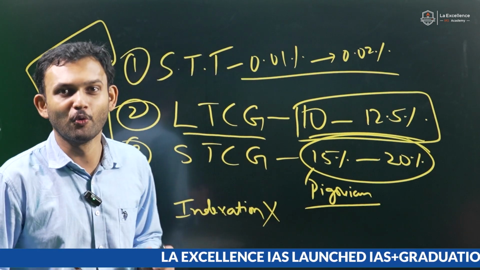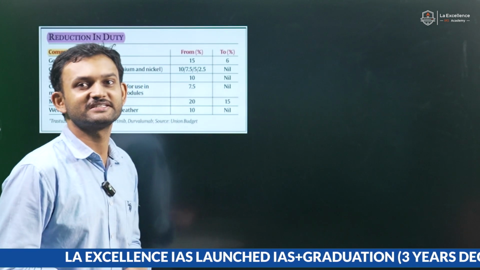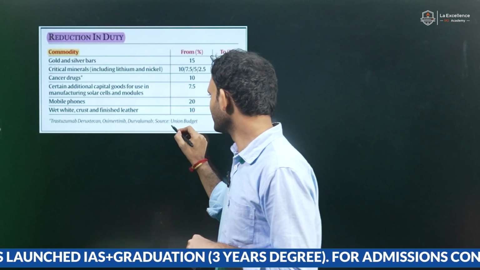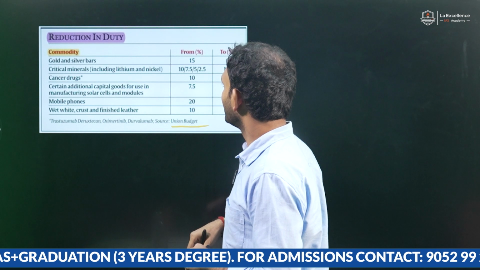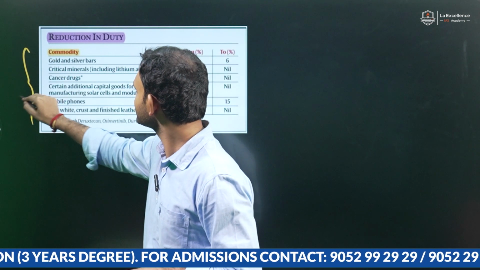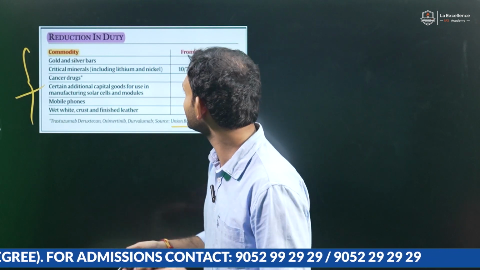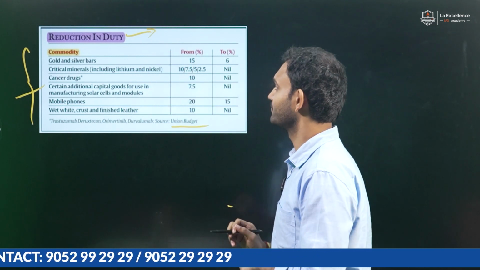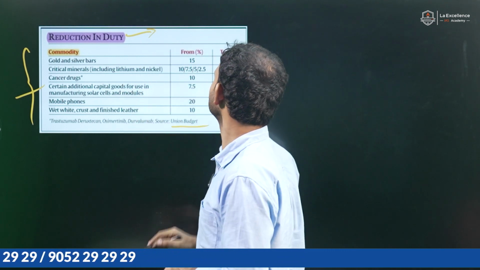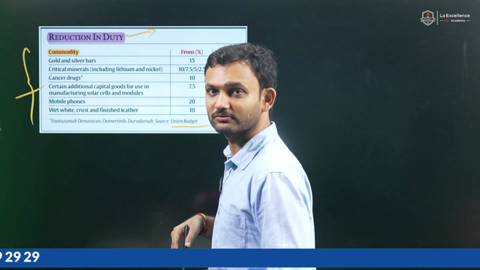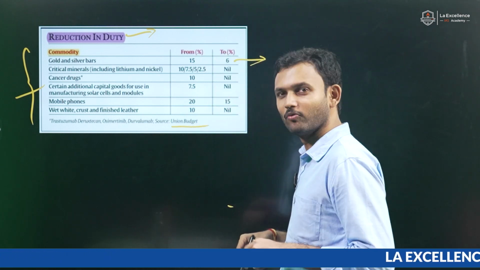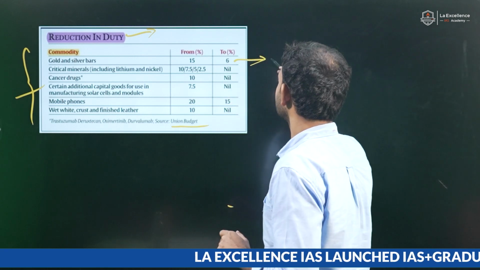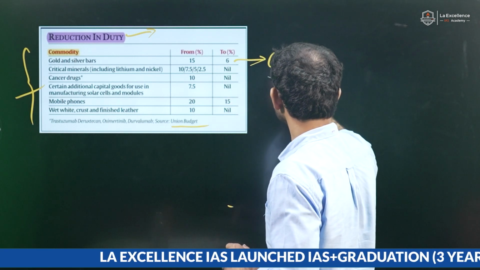Now let's move on to the part where the indirect taxes are considered. If you look at this part of the union budget, there are a few items on which the indirect tax has been reduced. The indirect tax, in the sense, the customs duty if you import them. First one was on gold and silver bars. So we can expect more gold and silver bars to be imported as this has been reduced. So the current account deficit may increase.